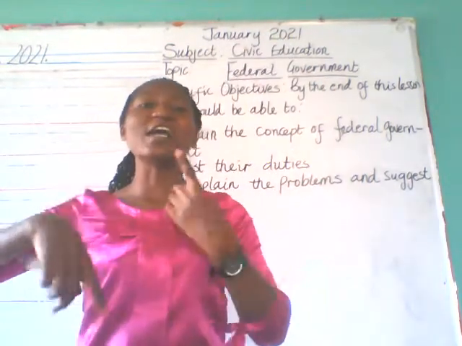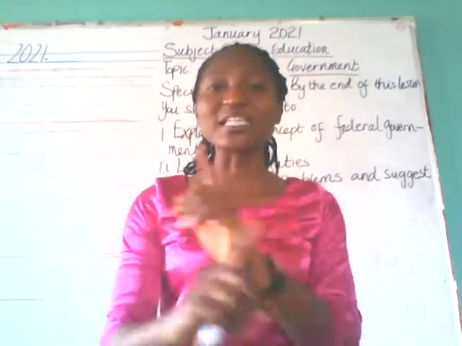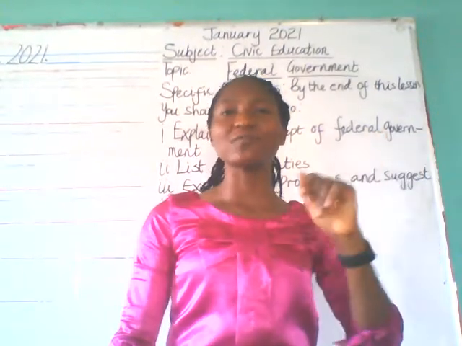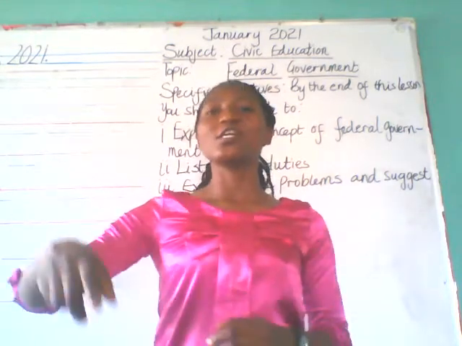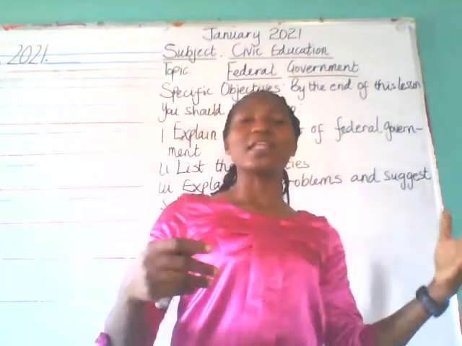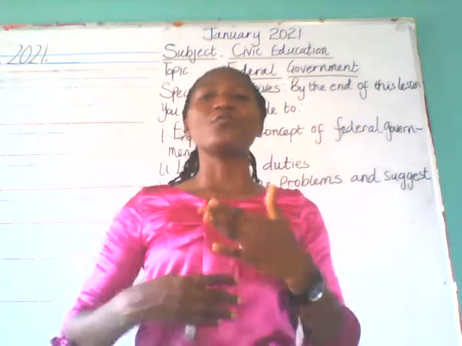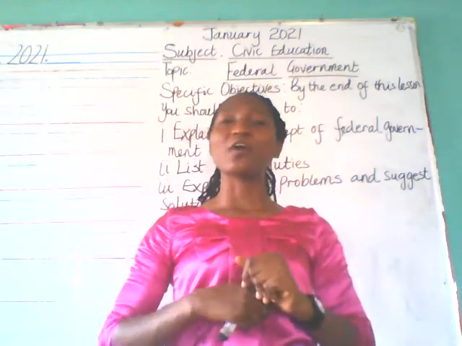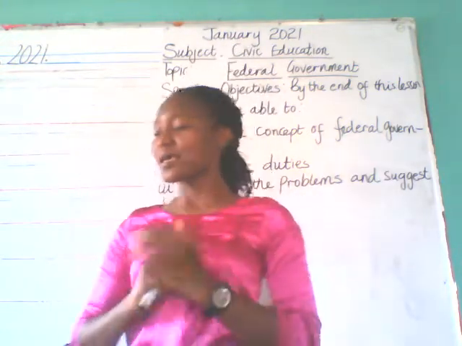It is in charge of running the entire country. The state government cannot run the entire country. It is only in the state levels, like in Anambra State, we have the person in charge. In Enugu State, in Ebonyi, in Akwa Ibom. So the state government cannot run the entire country. It is only the federal government that has the right to run the entire country.